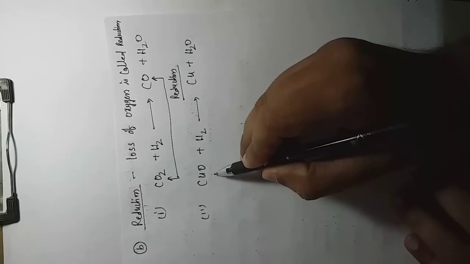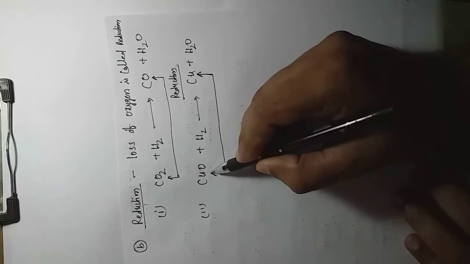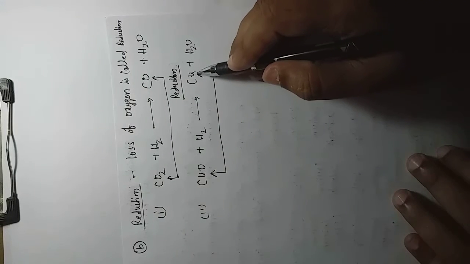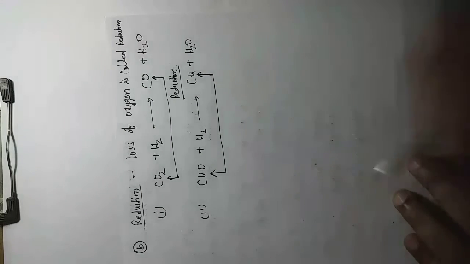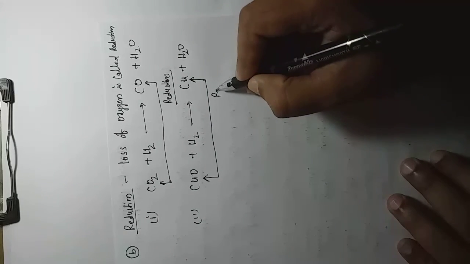See, in this situation, copper has oxygen already, right? But after the reaction there is no oxygen with copper, so again loss of oxygen took place. If loss of oxygen took place, this is also an example of reduction.